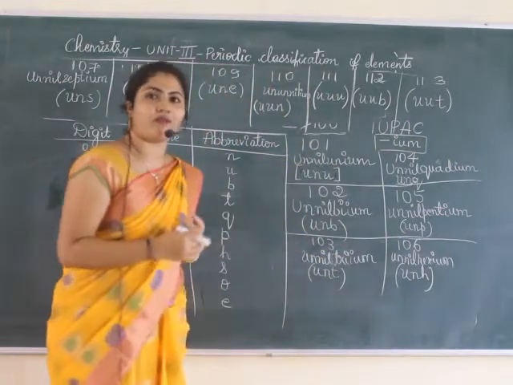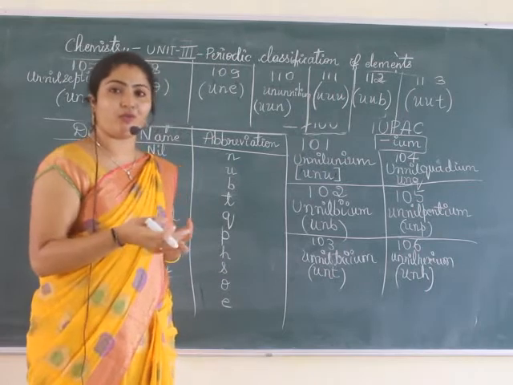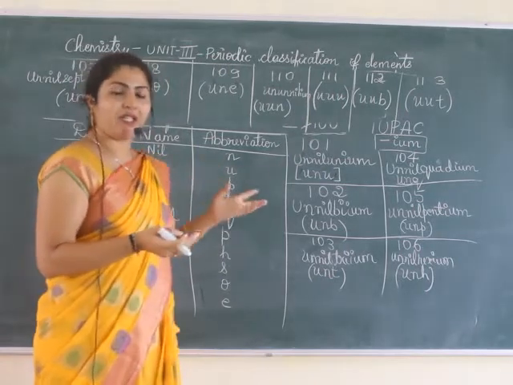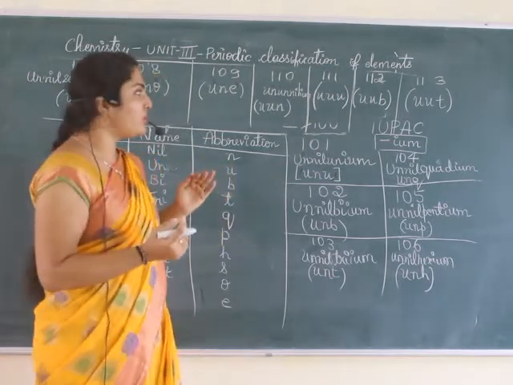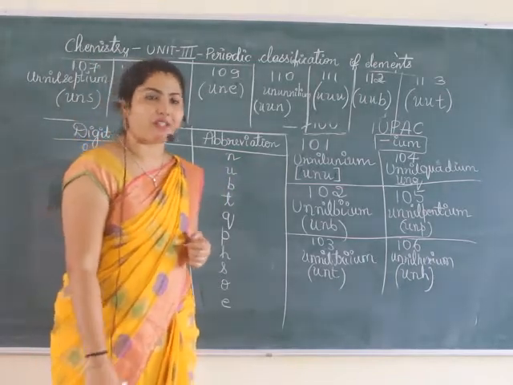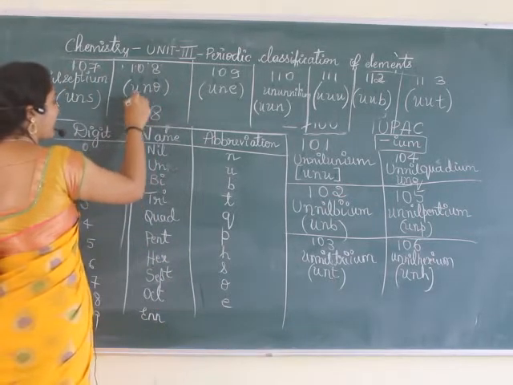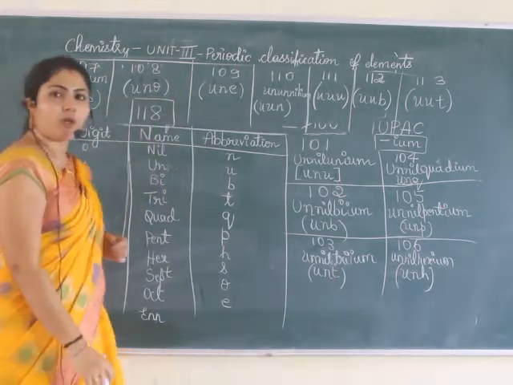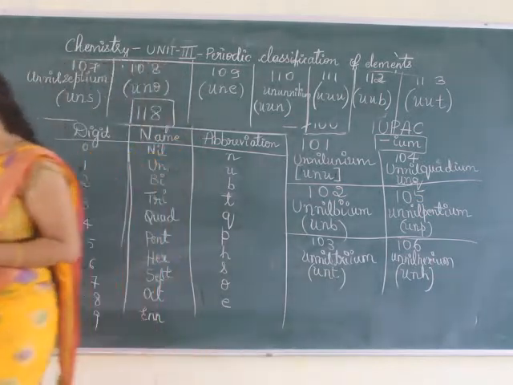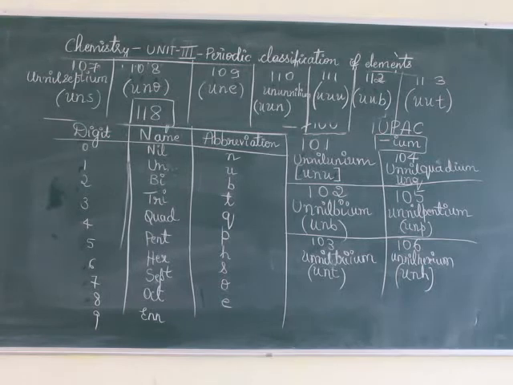Then UUT for ununtrium. Then if it is 114, it is UUQ, then UUP, UUH, UUS, and UUO. How many elements do we have in the periodic table? We have 118 elements in the periodic table. Hope it is clear. So this is how we write the IUPAC nomenclature for these elements.